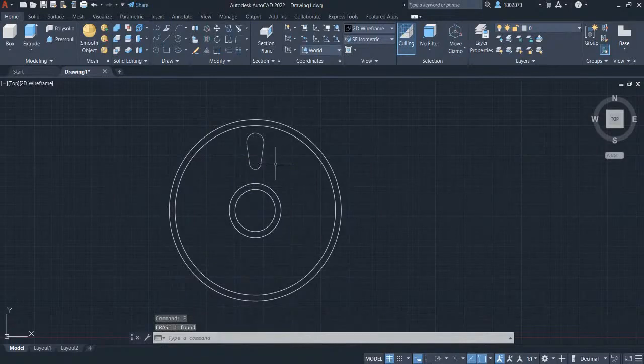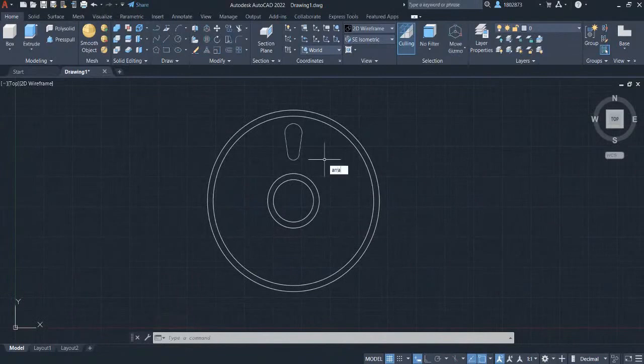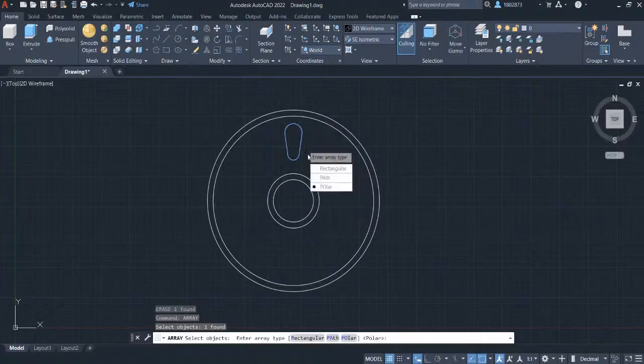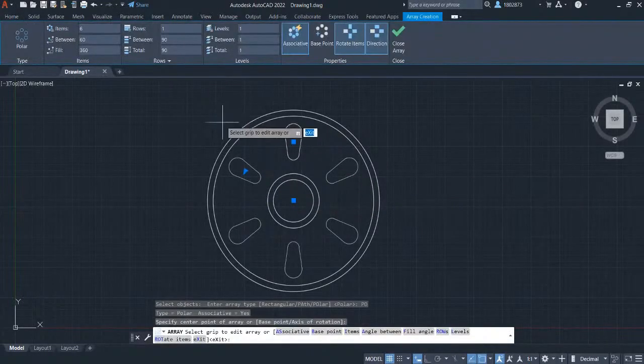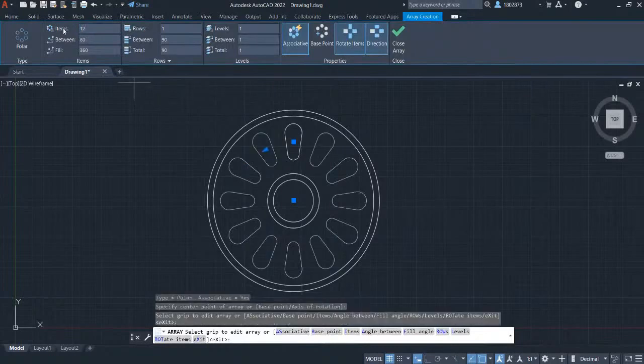We will now create an array type for this object. Type in array and press enter. Select the object and press enter. Enter array type to be polar. Left click here on the center point. And let's change the items to 12. Press enter and press escape.